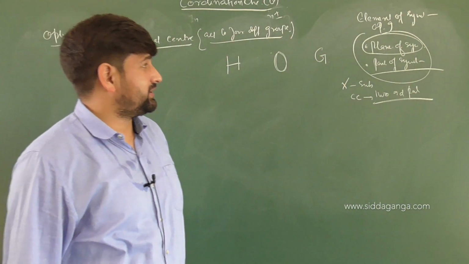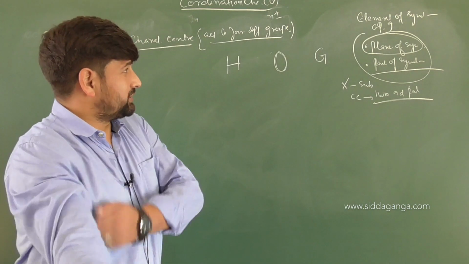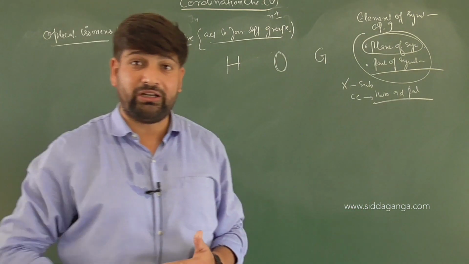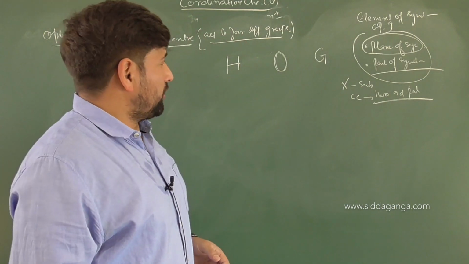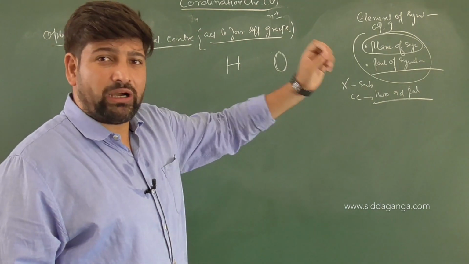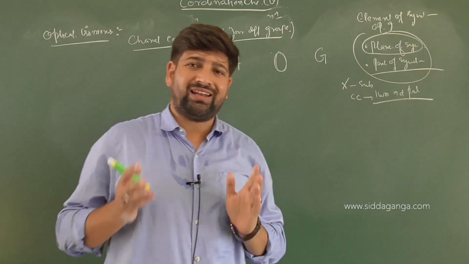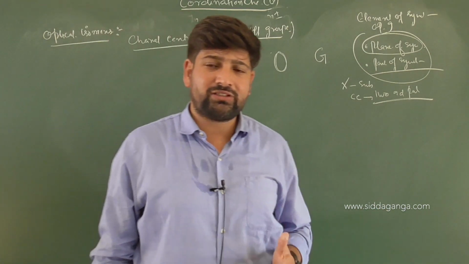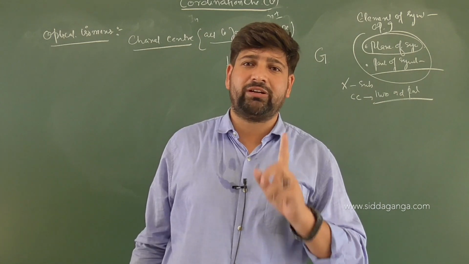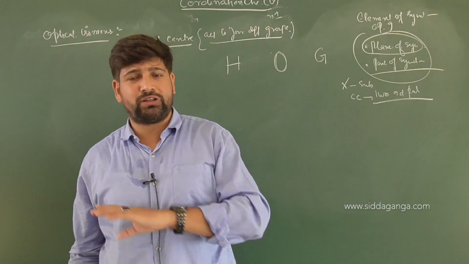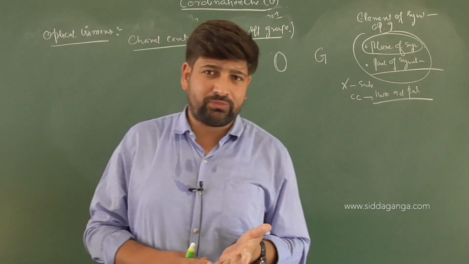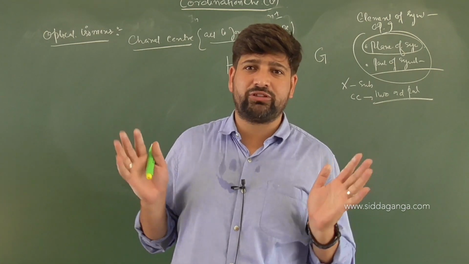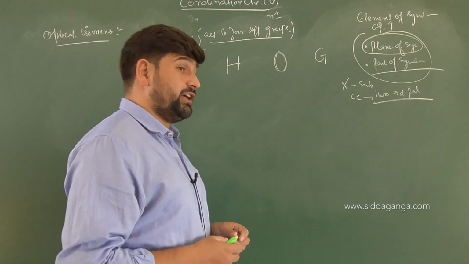In organic chemistry, you would have done it much more precisely, because the discussion of optical isomerism comes into play only when you are able to discuss the symmetry of the different compounds. So there should be no element of symmetry. When there is no element of symmetry present, the substance will be optically active, whether it has a chiral center or not. So whenever you are trying to find out whether a given substance is optically active or not, just find out whether elements of symmetry are present or not. If an element of symmetry is present, it will be optically inactive, even if it has a chiral center attached to different groups.